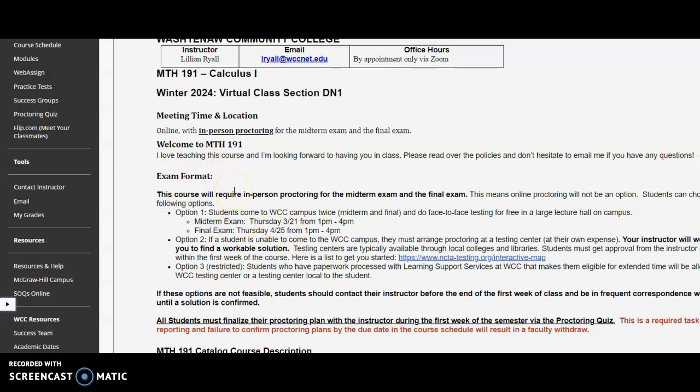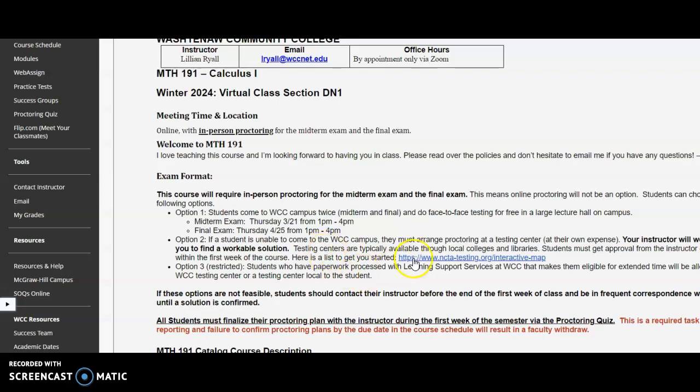This course is an online course, but the exams are in person. So the midterm and the final are both in person. They are at the WCC campus. The dates are listed right here for you. And if you are not local to the WCC campus, then you can get an approved testing center where you can take the exam. That could be at a local college or local library. And I asked you to please send me the information.